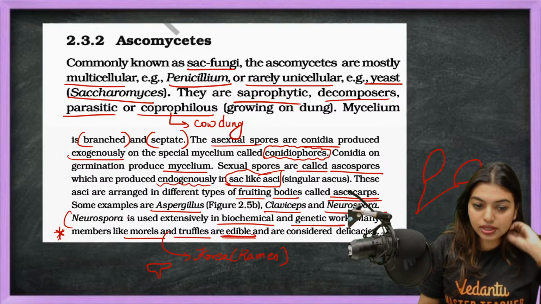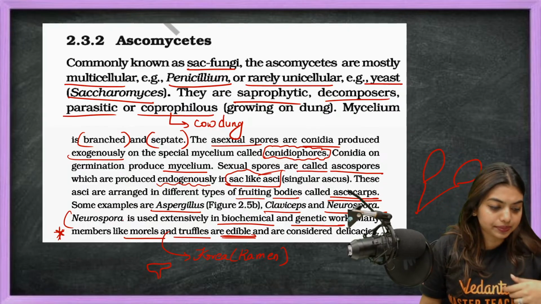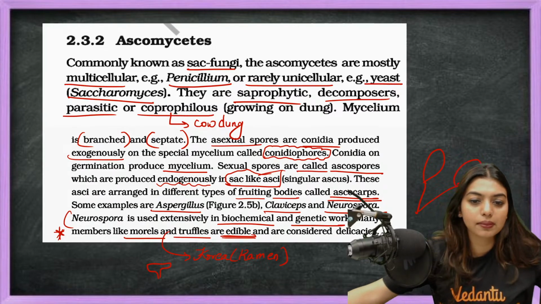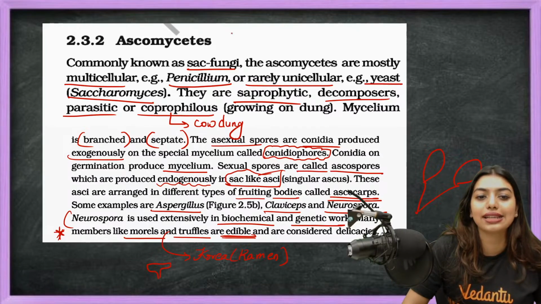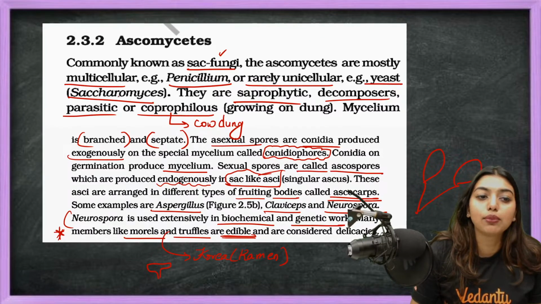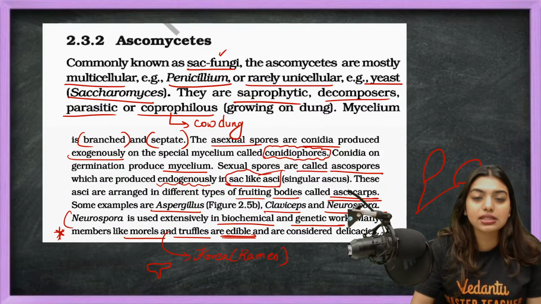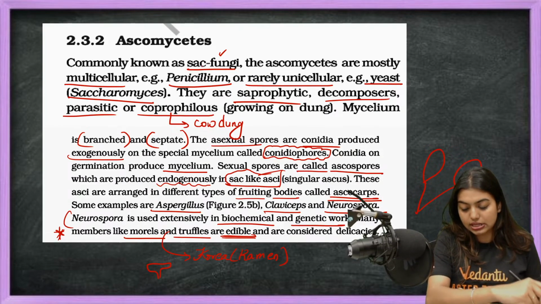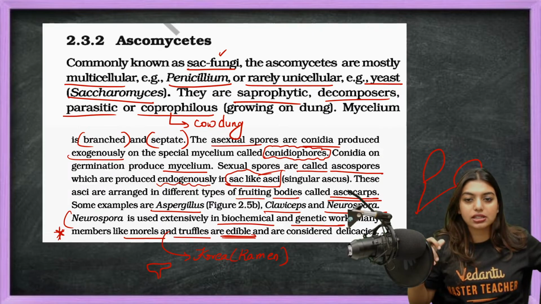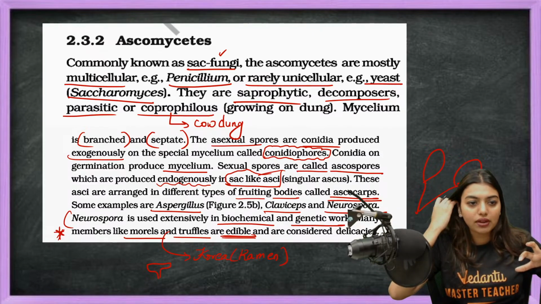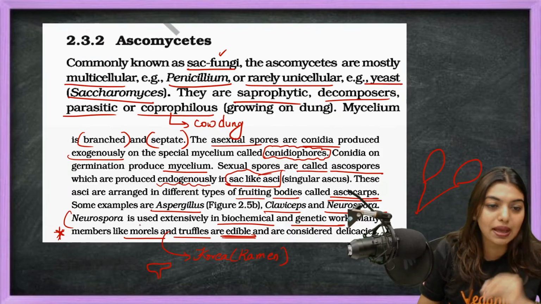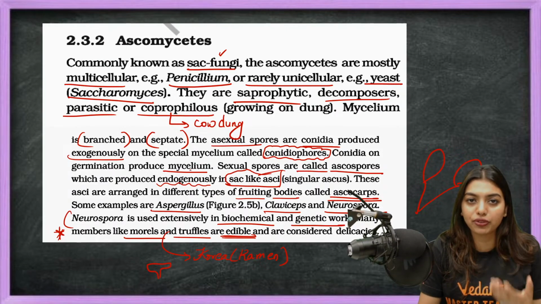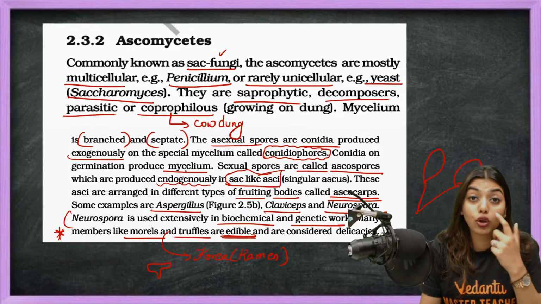Okay, so students, as I told you, Ascomycetes are sac-like fungi, and they're mostly multicellular. Penicillium is there, and then rarely unicellular, yeast is there. So at one corner you have a multicellular organism, in another corner a unicellular organism, and they are saprophytic, decomposers, parasitic, and coprophilous. That is, they are found on cow dung as well.